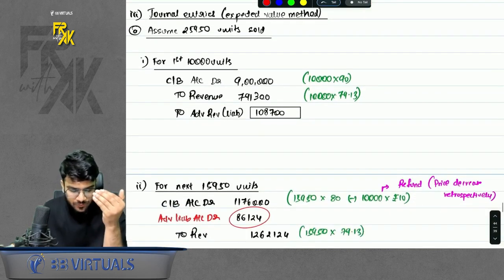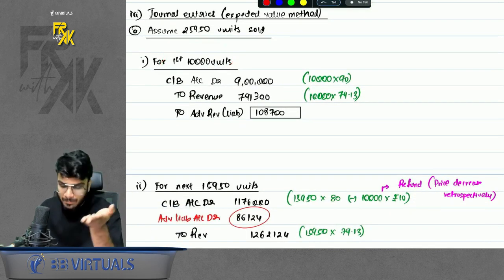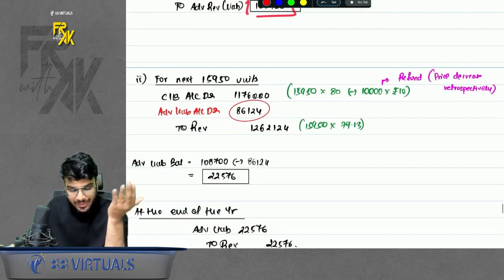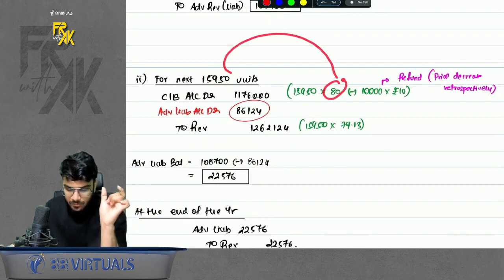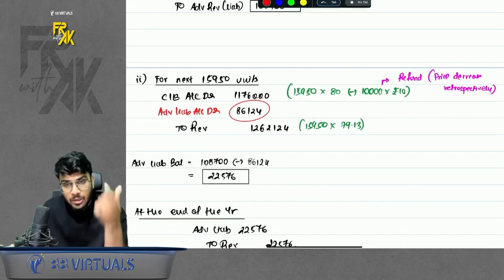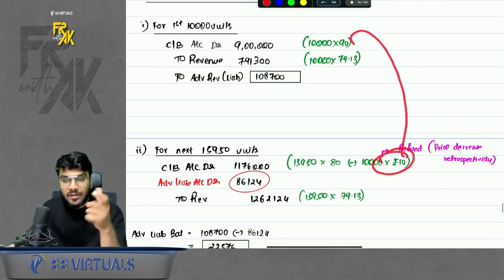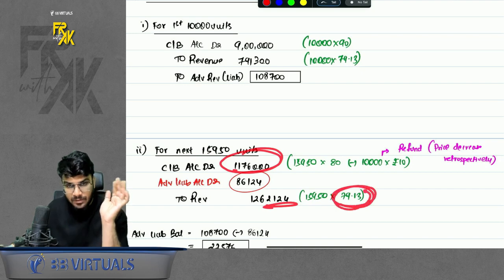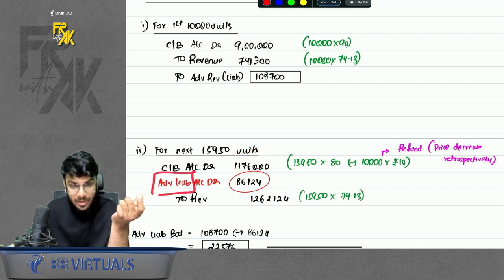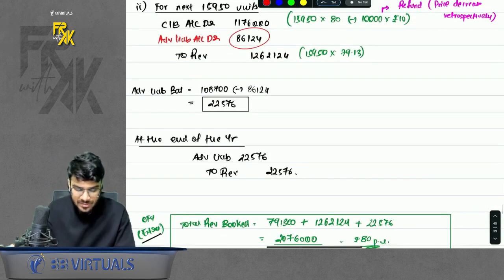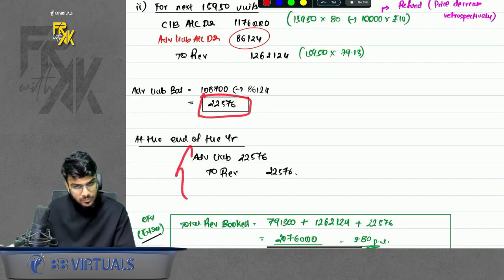Okay. So for the first 10,000 units, when you sell the first 10,000 units, the money you will receive is extra, but still you will book the revenue this much, and the balance is advance. For the next lot of units, you will receive less money. Why? Because you promised that once the volume increases, you will receive less money. Also, because in the first lot you received some extra money, you will have to refund that 10 rupees extra also. So this is the cash received. Doesn't matter, revenue booked will be 79.13. Excess will be adjusted through advance. So now your advance won't be created, it will be reversed. Okay. And once the contract term is over, if there is any balance in advance still left, you will transfer it to revenue. This is the first part.